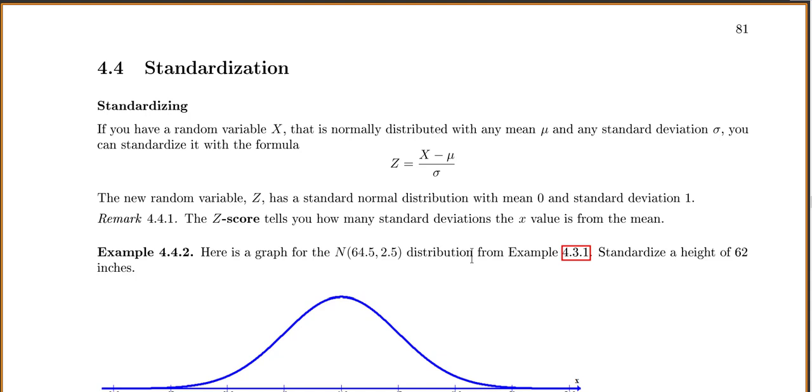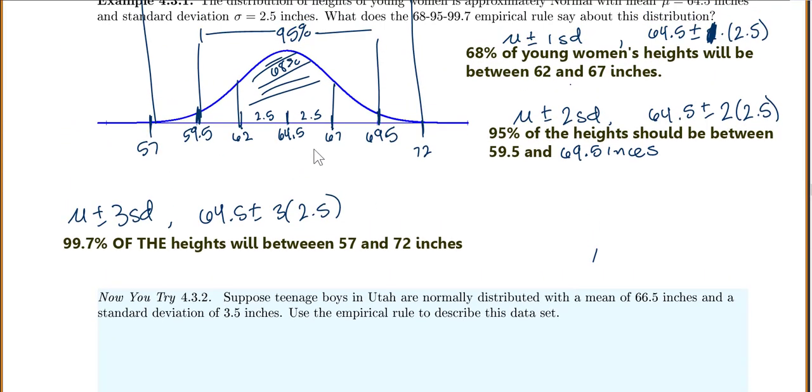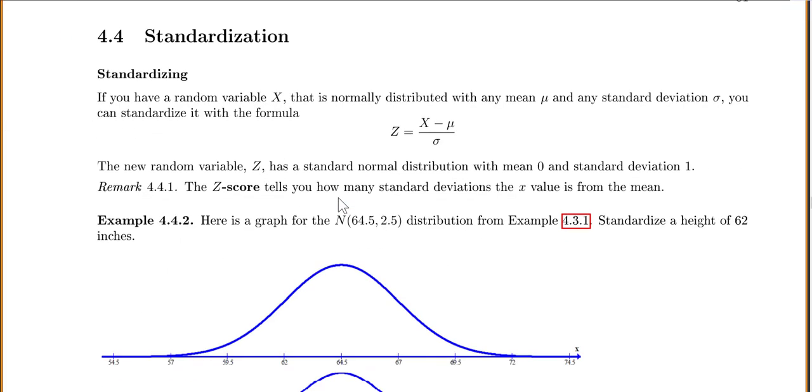Now we're going to talk about something called standardizing, or standardization. If you have a random variable x that's normally distributed with any mean mu and any standard deviation sigma, you can standardize it with this formula: z equals x minus mu over sigma. The new random variable z has a standard normal distribution with a mean of 0 and a standard deviation of 1. The z-score tells us how many standard deviations our x value is from the mean. Notice up here, 62 is one standard deviation less than 64.5, and 67 was one standard deviation higher than our average of 64.5.